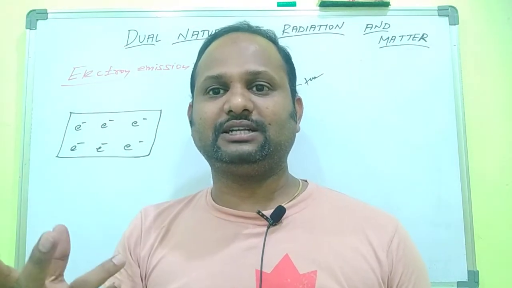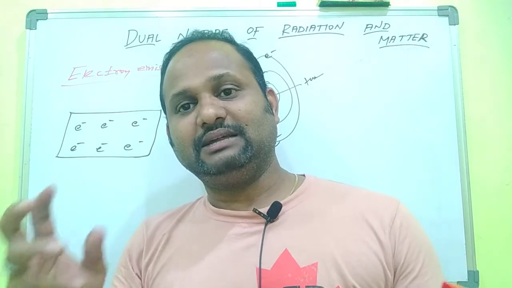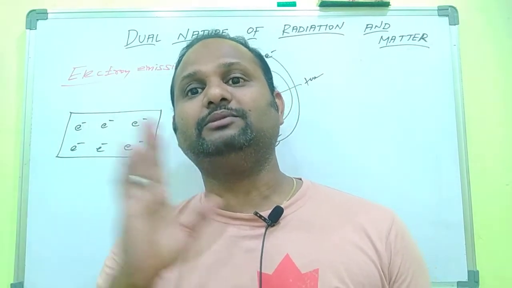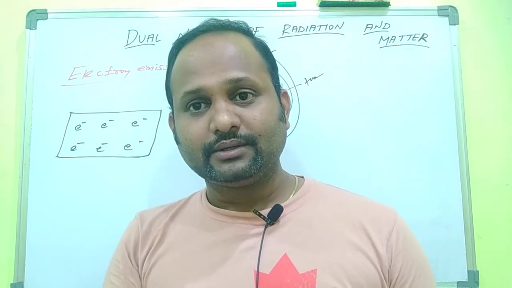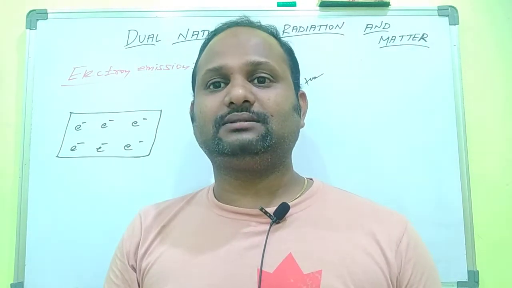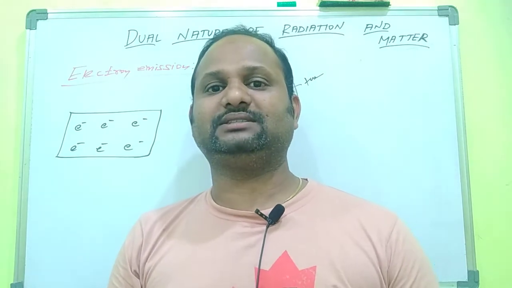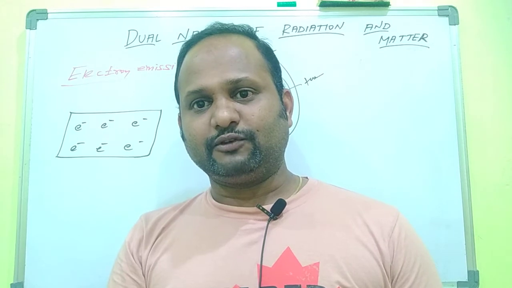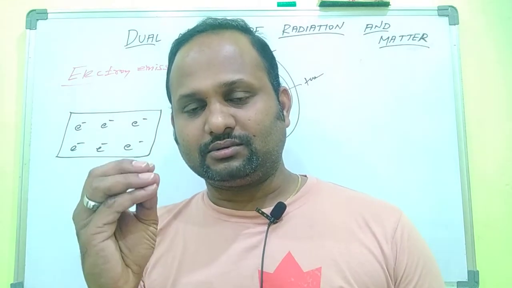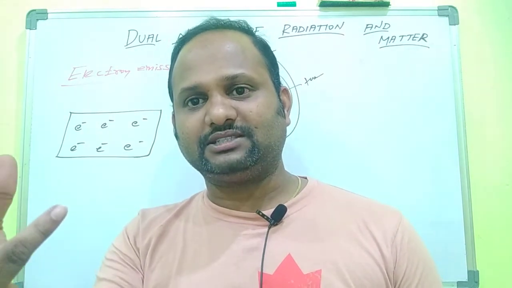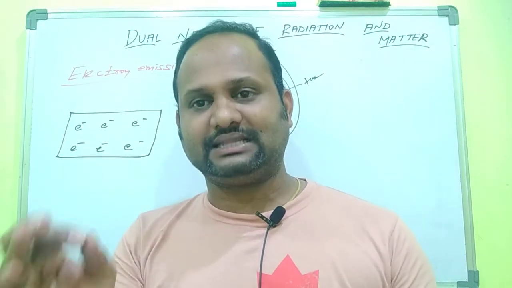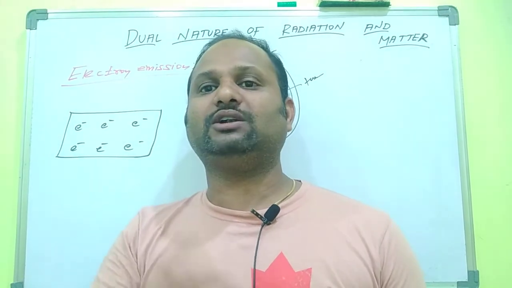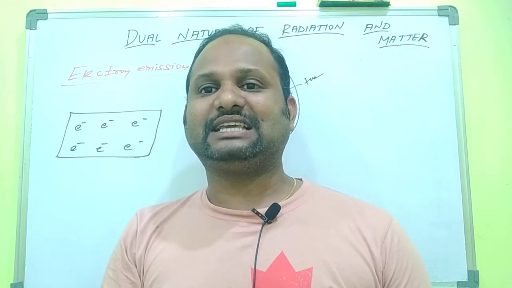The emission of electrons from the surface of a metal is called electron emission. Once again, the emission of electrons from any surface of the metal is said to be electron emission. If you want to remove the electron from the metal surface, we must give external energy. Otherwise the electrons are randomly moving inside the metal, not escaping from the metal surface.